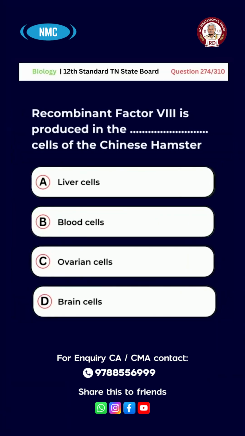Question number 274. Recombinant factor 8 is produced in the dash cells of Chinese hamster. A, liver cells. B, blood cells. C, ovarian cells. D, brain cells. Right answer is option C. Ovarian cells.